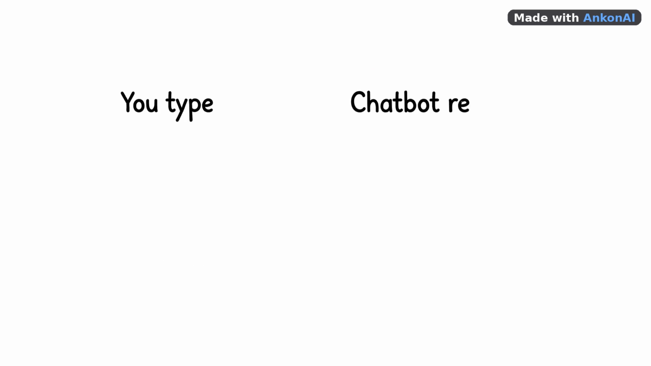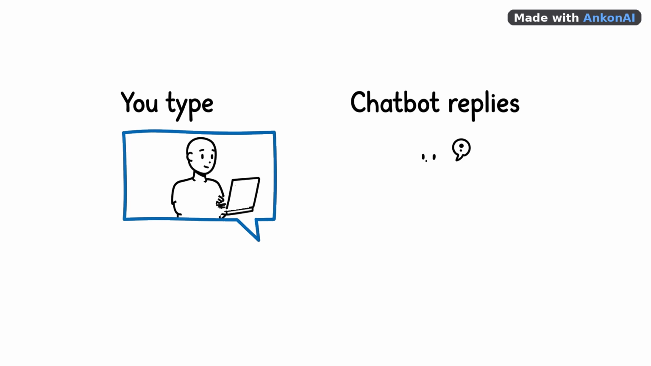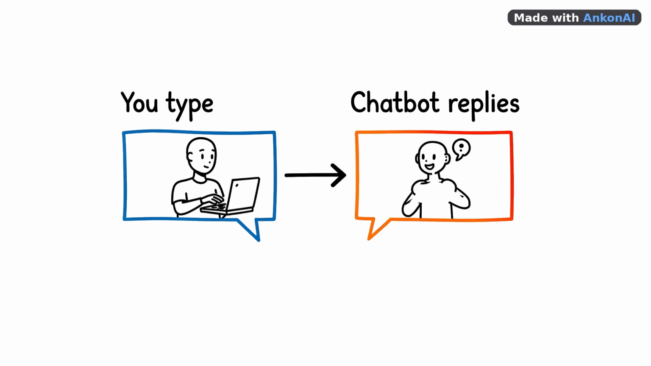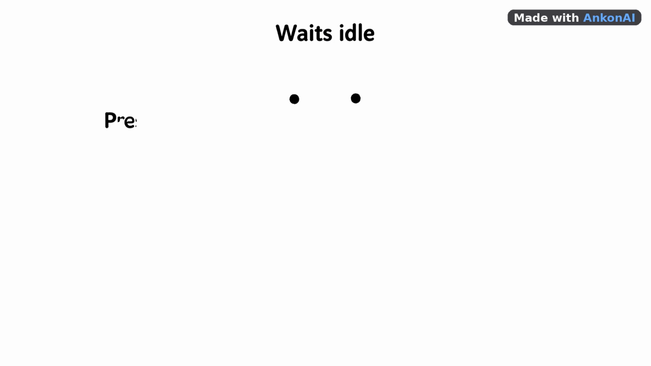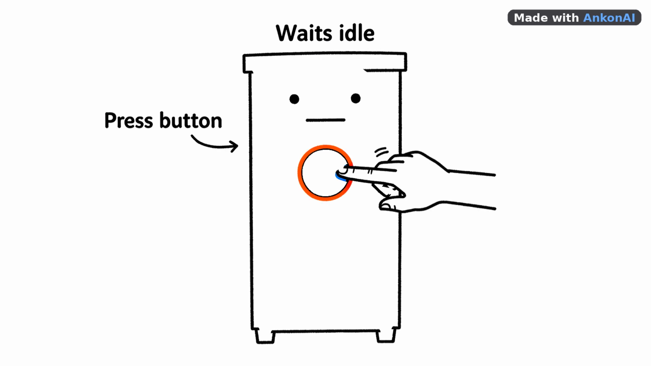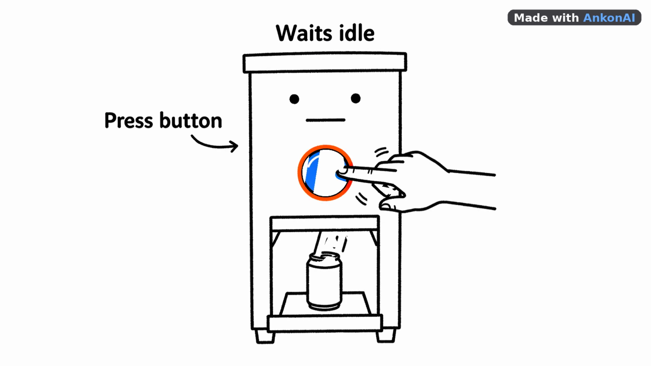Think about a regular chatbot. You type a question, it types back an answer. That's it. One message, one reply. It's like a vending machine. You press a button, you get one thing, and the machine just sits there waiting for the next button press.